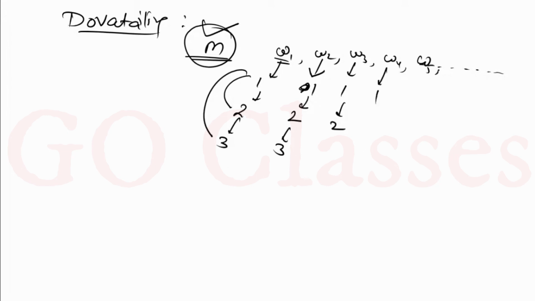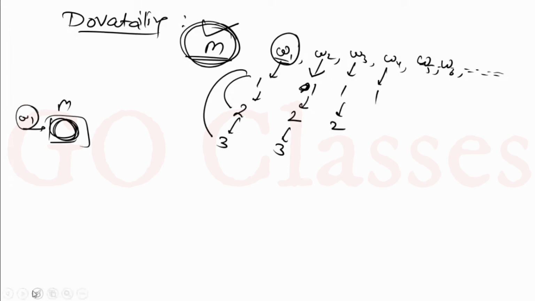In this way, let me tell you what will happen. First of all, let's assume that on this string, this M will go to an infinite loop. If you run this M on W1, let's assume you will definitely go to an infinite loop. But we don't have to worry about this infinite loop in this scenario. Why? Because I am not running my M on this W1 dedicatedly. On this W1, I am not running dedicatedly. I am going to other things also.